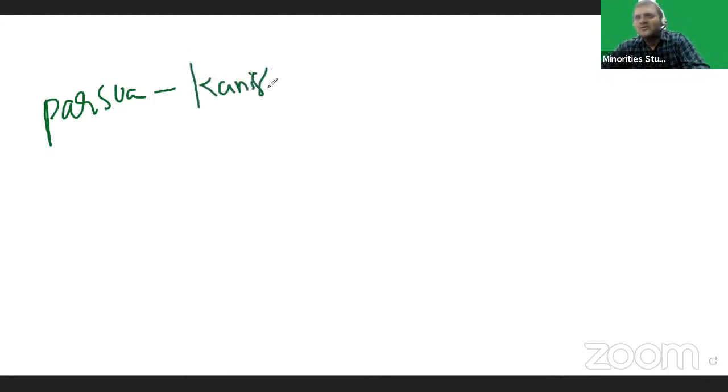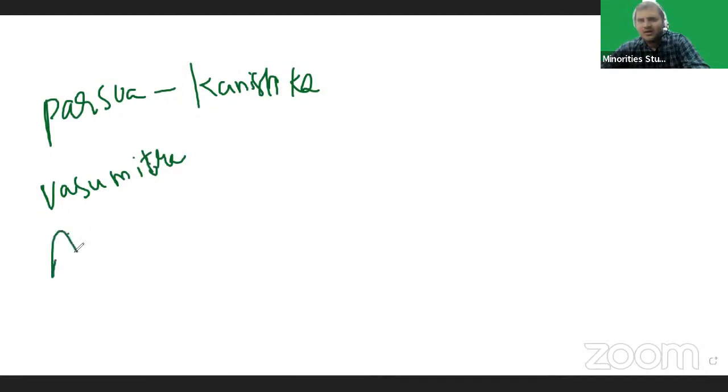We need to remember a person called Parshva, who advised Kanishka to organize it. Vasumitra worked as the president of the fourth Buddhist council, and Ashwagosha worked as vice president.